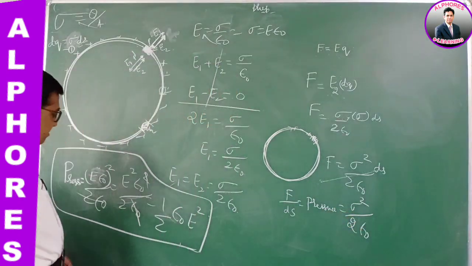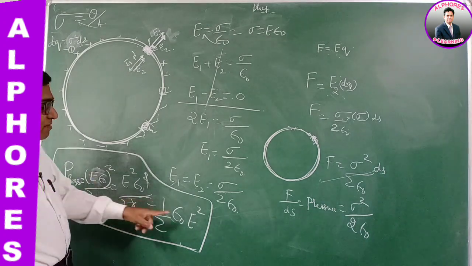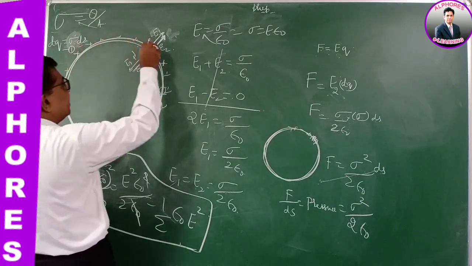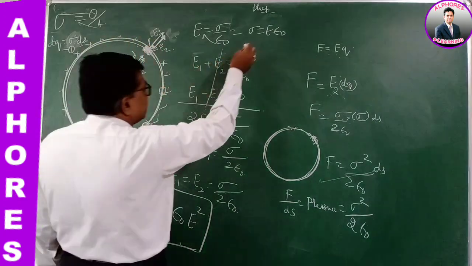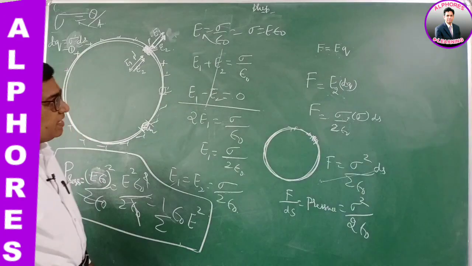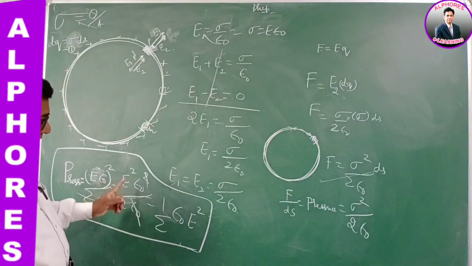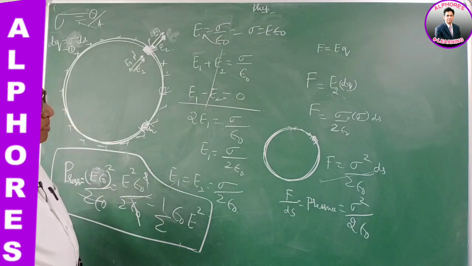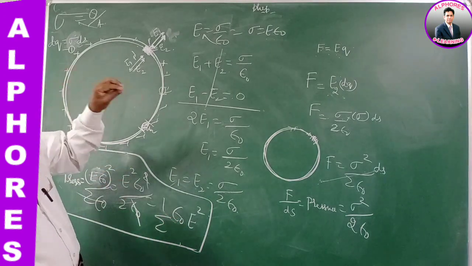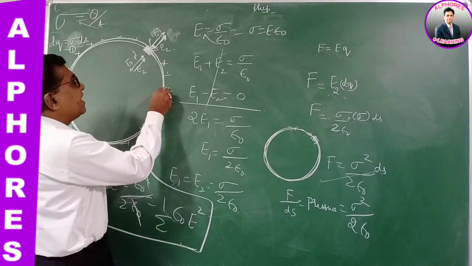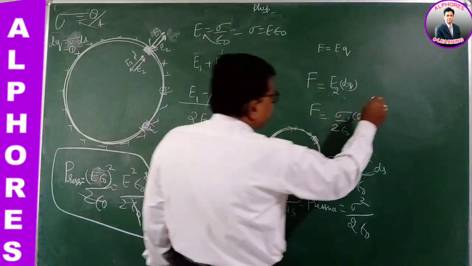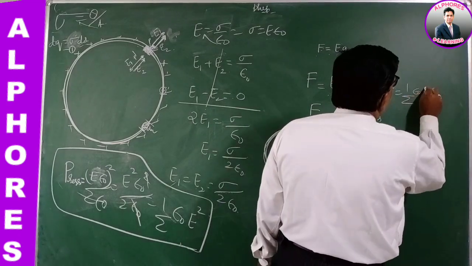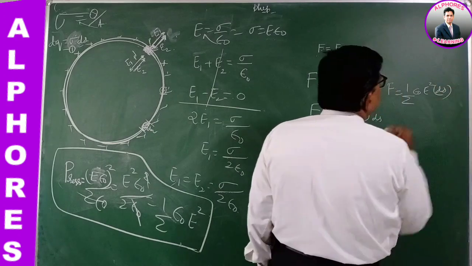It is sigma square by 2 epsilon naught, or if you know the electric field due to this charged conductor, the electric field at the nearest point on the surface is E, where E is equal to sigma by epsilon naught. Substituting that, we get half epsilon naught E square. So the mechanical force experienced by any area element on the conductor, F, is equal to half epsilon naught E square ds, where ds is the area element.